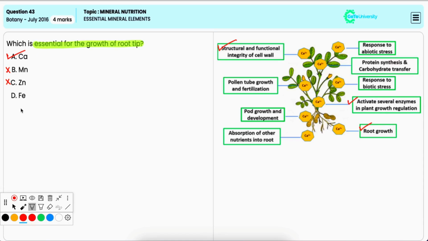Option D, iron. It is also incorrect because iron is a vital component for chlorophyll synthesis and it also acts as a cofactor in various enzymatic reactions, but it is not directly related to growth of root tip.